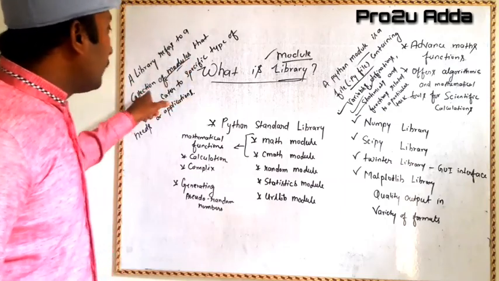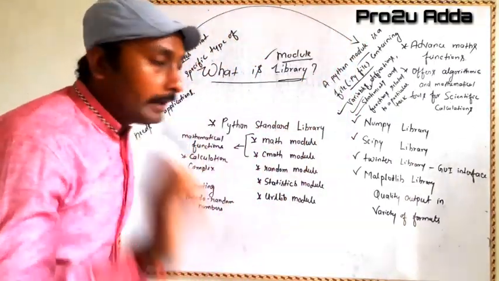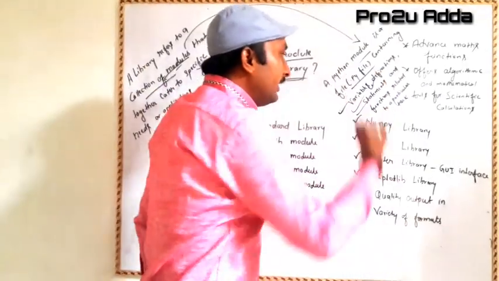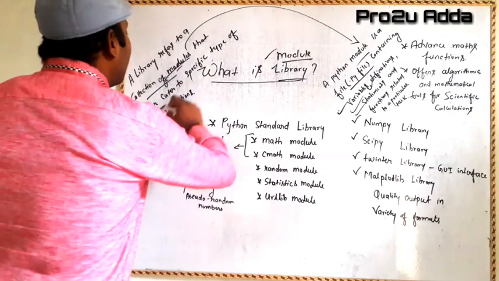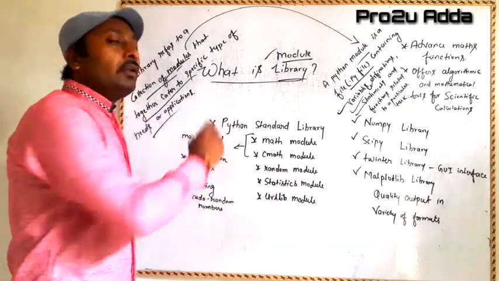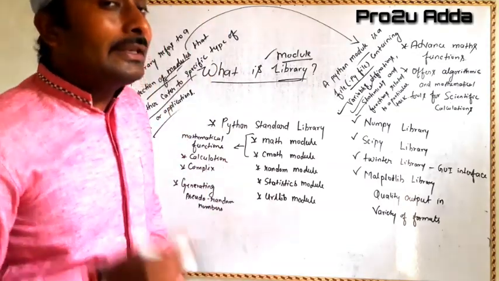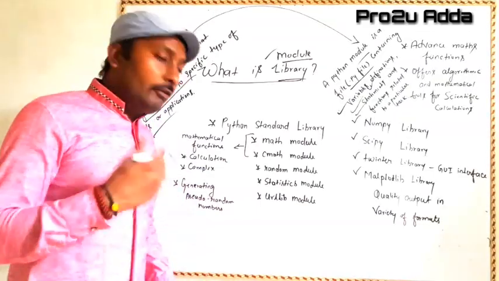A library refers to a collection of modules. And modules are what? Simply Python files containing variables, statements, functions, etc. And that together cater to specific types of needs of applications. Means when we are going for a program, if we need, then we can import all these libraries. How to import, I will be telling.